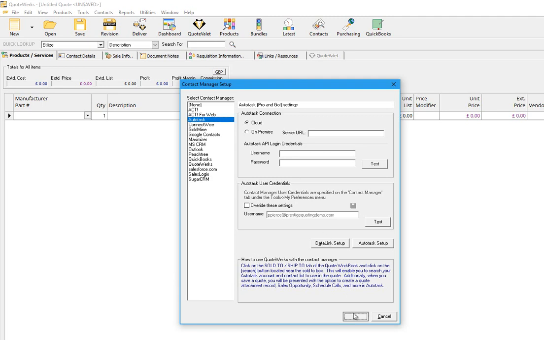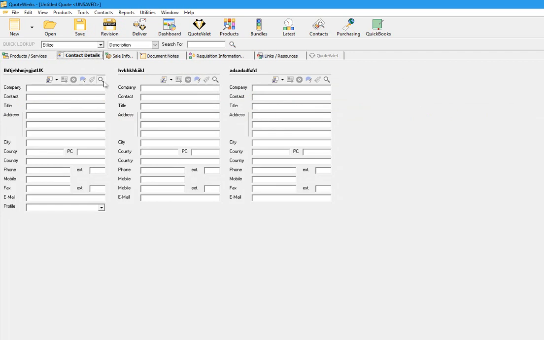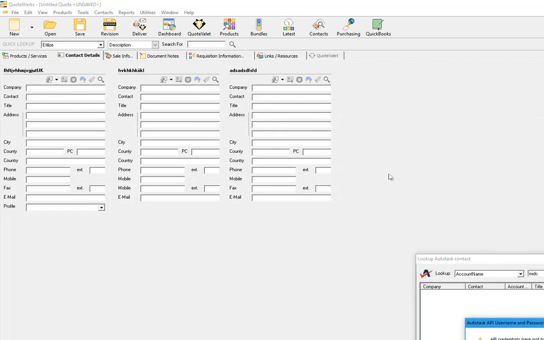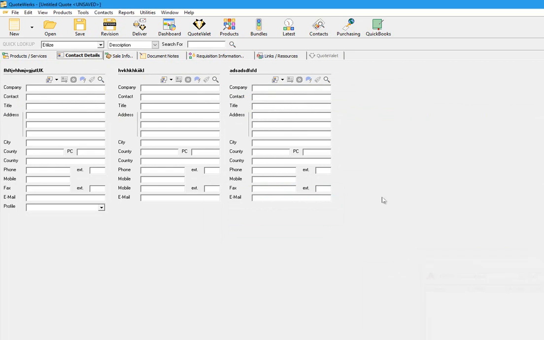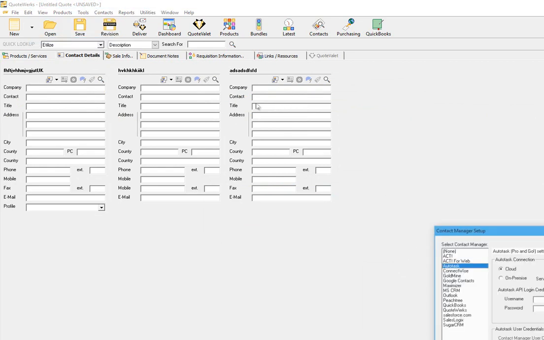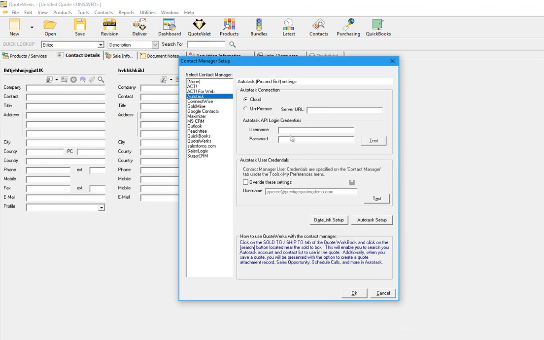So if I choose Autotask and attempt to integrate, we'll see the message: API credentials have not been set up for QuoteWerks to use when integrating with Autotask, etc. So within QuoteWerks, following a 5.3 update, you will need to enter some credentials, which could be a master user